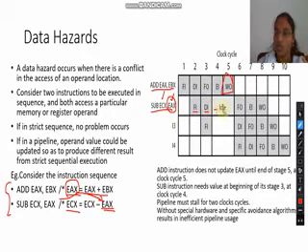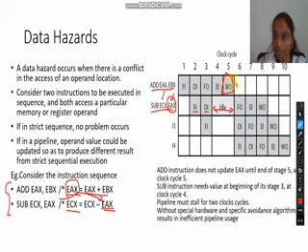So for these two clock cycles, the second instruction has to be idle without making any progress. So this is a stall, and this is the data hazard, due to the non-availability of the operand.